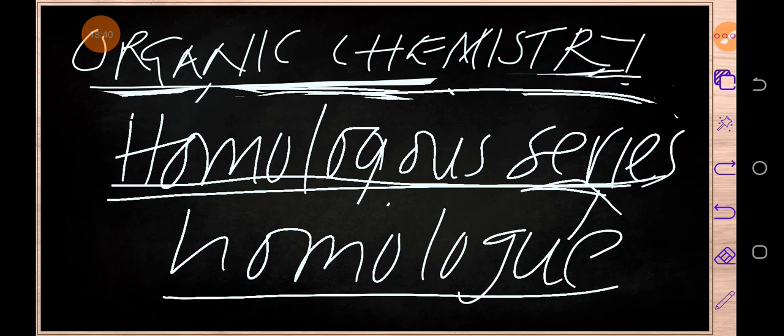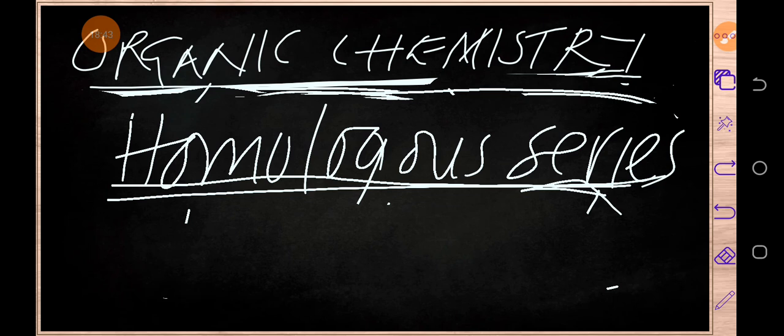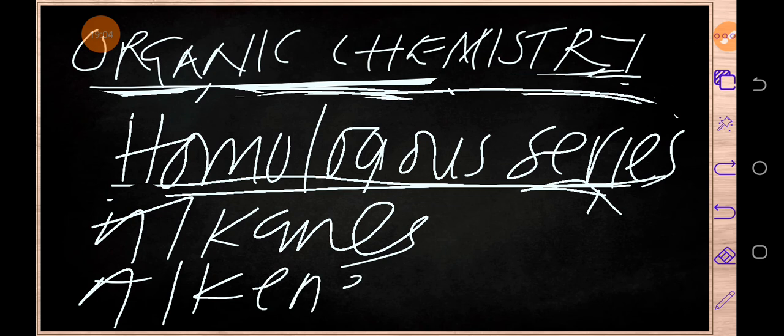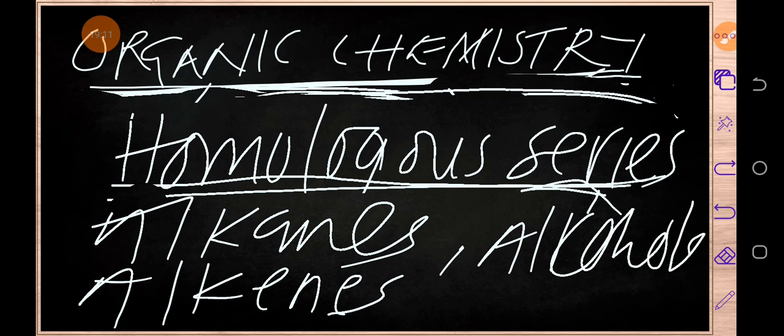Remember, I said that we have got many families, but in this video we're going to talk about 3 families. And these families include alkanes, then alkenes, then we've also got alcohols.